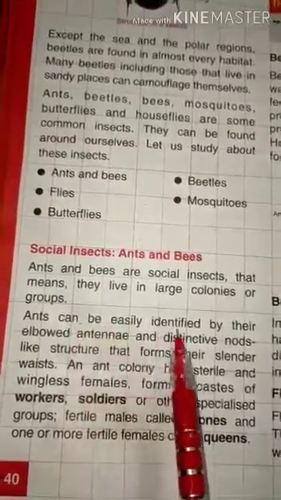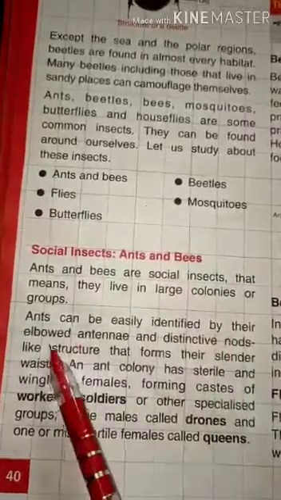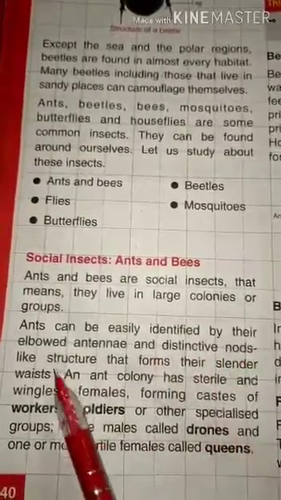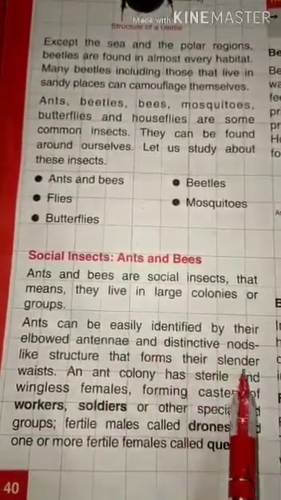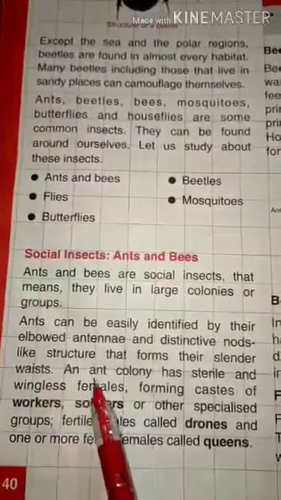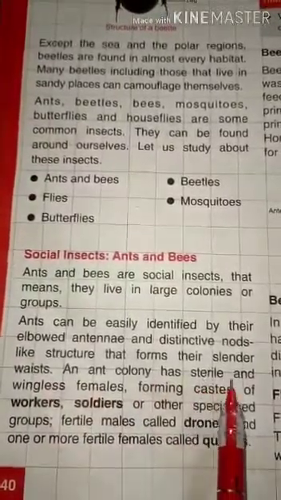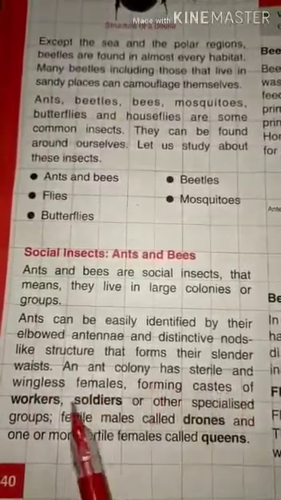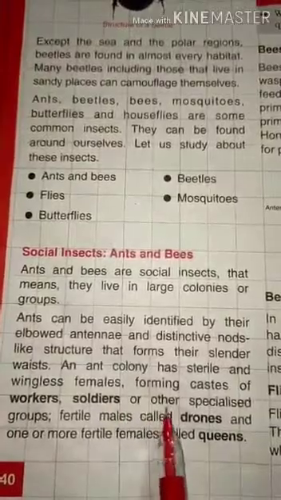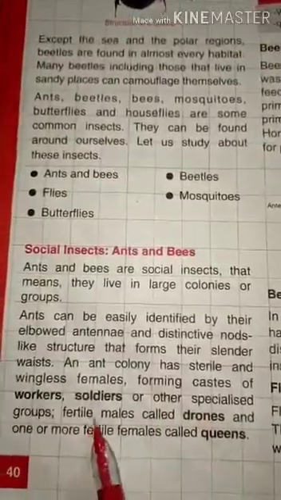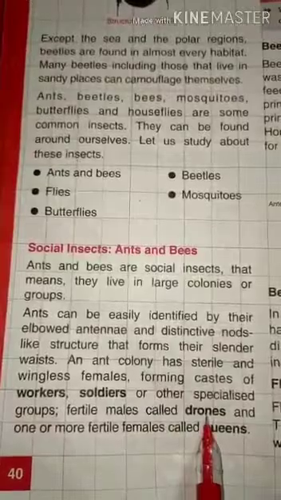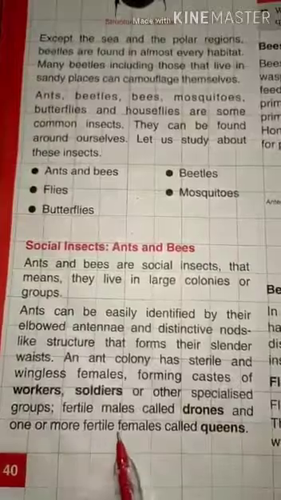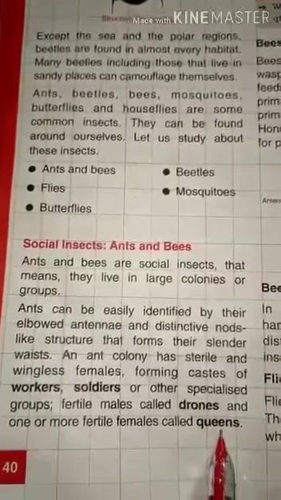Ants can be easily identified by their elbowed antenna and the distinctive node-like structure that forms their slender waist. An ant colony has several wingless females forming castes of worker and soldier or other specialized groups, fertile males called drones, and one or more fertile females called queens.